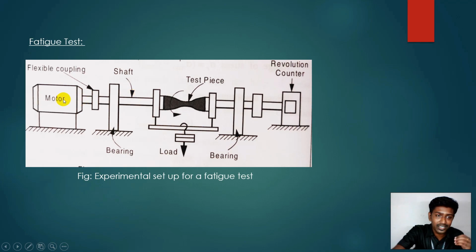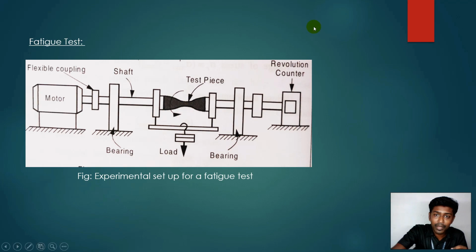Once the motor is switched on, the rotary motion is conveyed to the test piece. Because of this rotary motion and the load applied here, the test piece experiences tensile as well as compressive load simultaneously. Because of that it fails. It breaks into pieces.